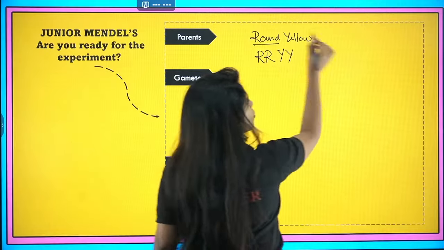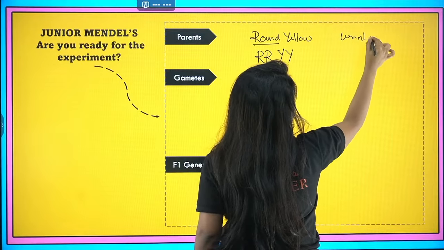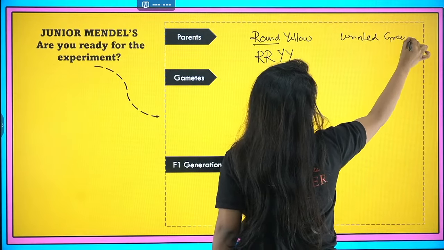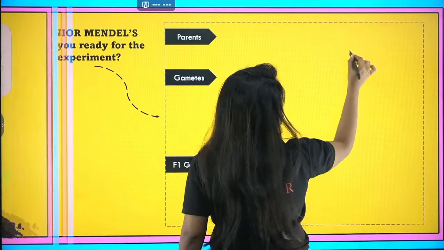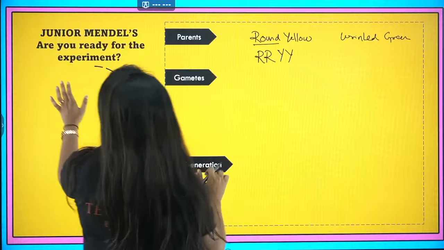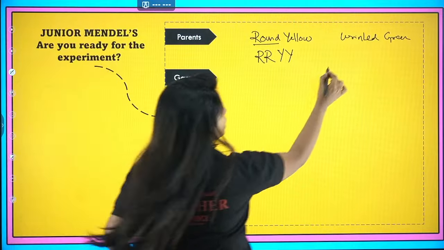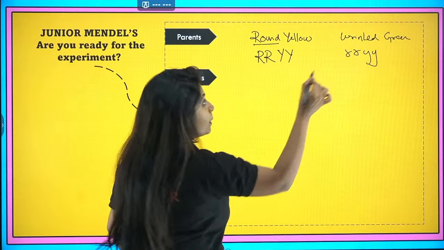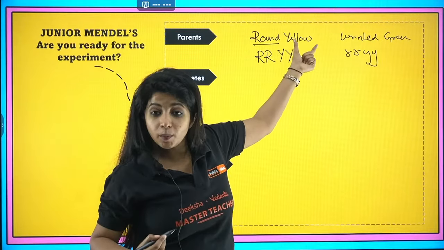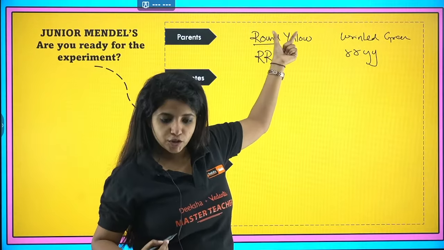And I am crossing it with wrinkled and green plants, which are also pure breed. How do I show that? Wrinkled means small r, and green means small y. Remember, in seed color, yellow is dominant, and in seed shape, round is dominant, right?